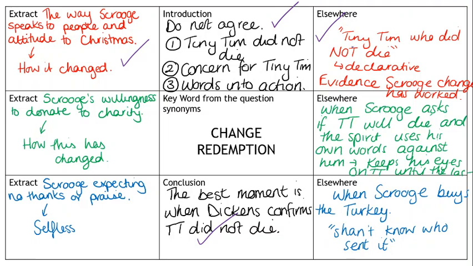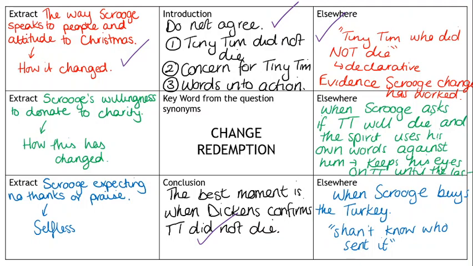Make sure as well, if you're going to have a conclusion that is different to mine, make sure that what you talk about in your conclusion you have talked about either in your extract paragraph or elsewhere. So if you think that the moment that Scrooge changes is this conversation with the charity men, then you need to make sure that you make that clear in your introduction and your conclusion. You don't want to just put something together that doesn't make sense.